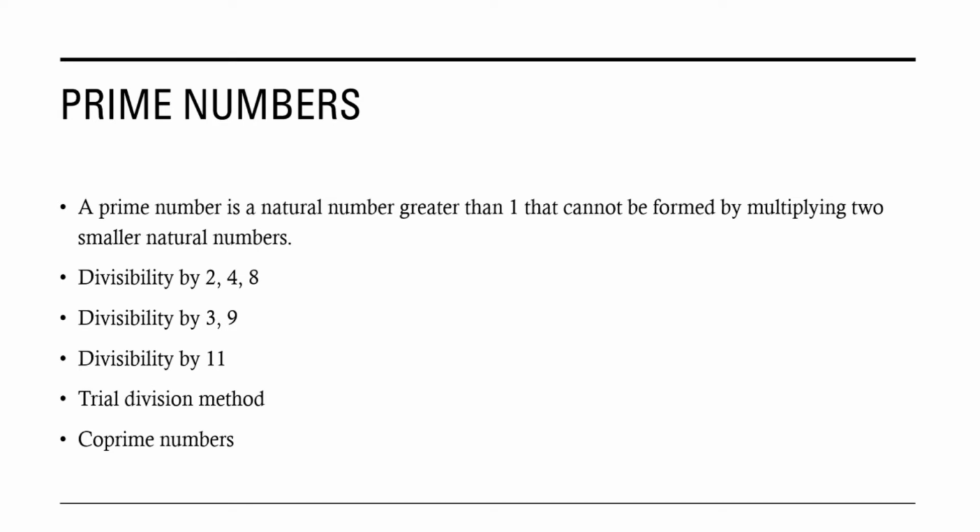Again, for example, the number 3 is a prime number. On the other hand, if we take the number 6, we can write 6 as the product of 2 and 3. Hence, 6 is a composite number. Now, to check whether a number is prime or not, we have to see whether it is divisible by any other number. So, I would like to discuss a few rules which are applicable for divisibility by 2, 4, 8, divisibility by 3, 9 and divisibility by 11.